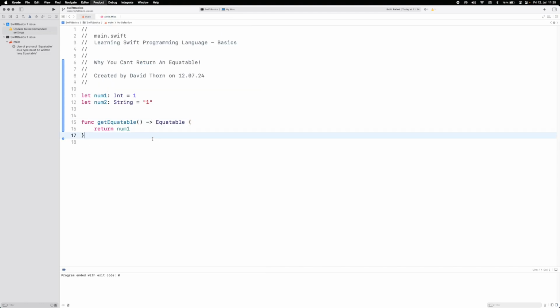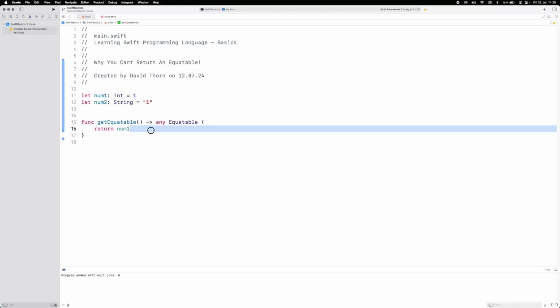This is basically where the problem is: you cannot use Equatable as a type, it must be written as any Equatable. You can return an Equatable, but you've got to return any Equatable, because it needs to be worked out based upon the actual fundamental type being returned.